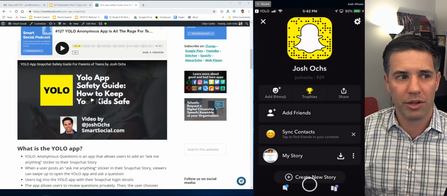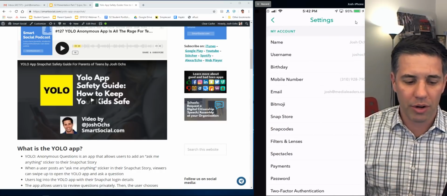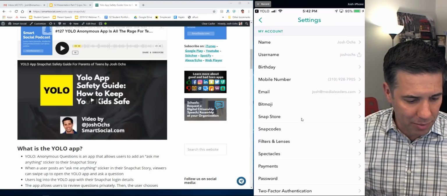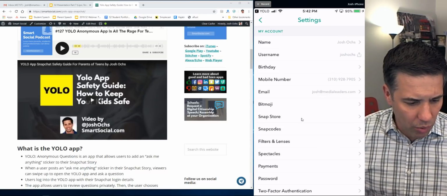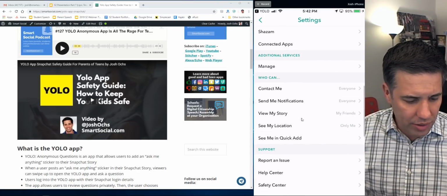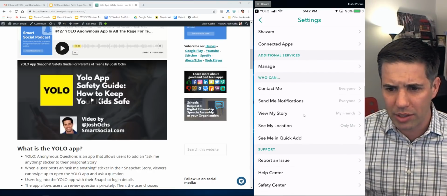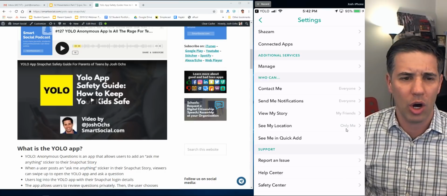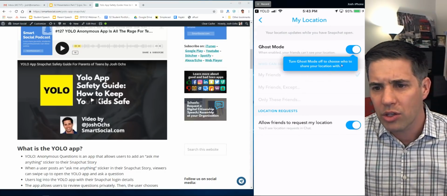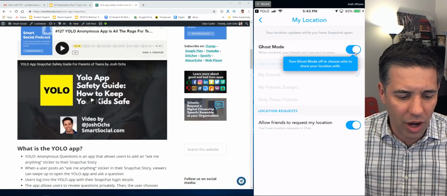You're going to go over here to the upper right. We're going to turn off Snap Map. Now, I just shared with you my email address and the office number, but I'm okay with that. Okay, so we're going to go over to who can see my account. View my story as my friends. See my location, only me. See that? See my location, only me. So ghost mode is turned off.